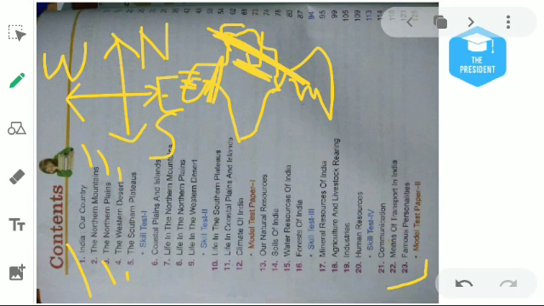Then the southern plateau, in the southern part of India. This part is found here, formed by the volcanic process, and is known as the Deccan Plateau. The 6th chapter is about the coastal plains and the islands. As you know, 2 of our union territories are found inside the ocean. Here is an ocean. Here is an island known as the Andaman and Nicobar in the Bay of Bengal, and another island found here is known as the Lakshadweep Islands in the Arabian Sea.